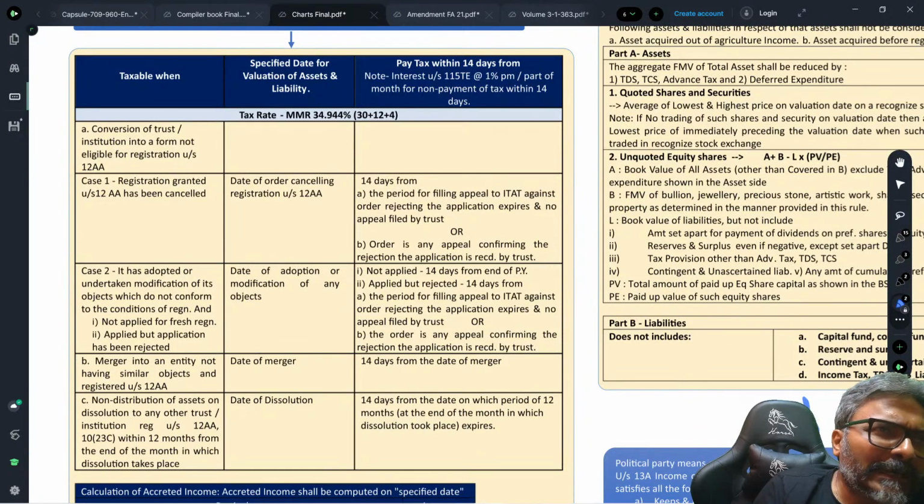What will happen is that today I claim an exemption, and tomorrow I make an exit. I close down the trust. So next year I may close down the trust. So I have claimed the exemption on my income and I hardly did any charity because next year I shut down. Or if not shut down, I have converted myself into a private trust. Again, nothing to public. Or if not converted to private trust, what I have done is that I have amalgamated to another trust with dissimilar object and which is not registered under section 12.